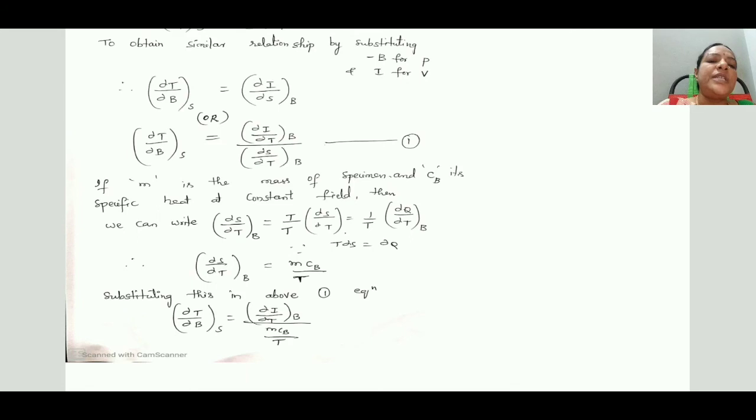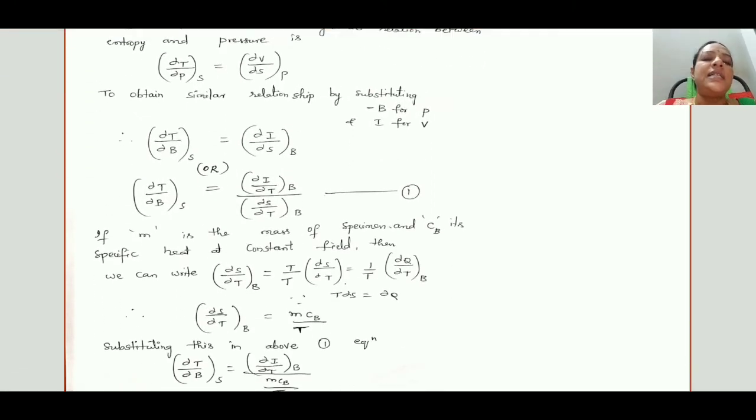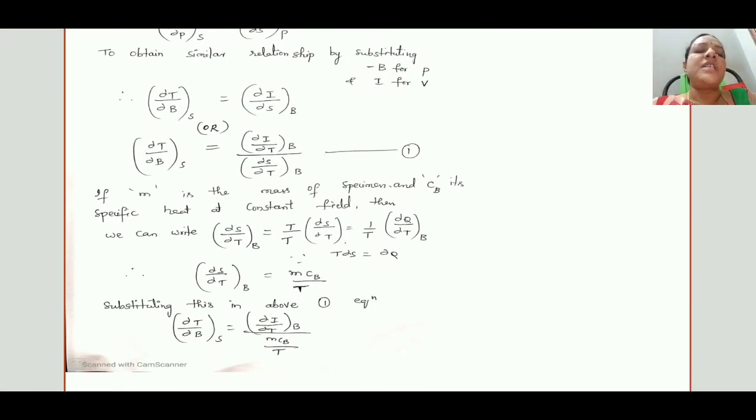So ∂S/∂T at constant B can be written as mCB/T. After calculating this, substitute it in the first equation in place of the denominator.